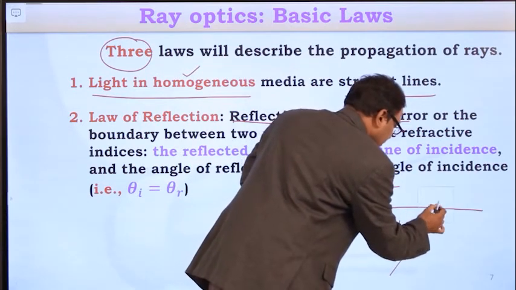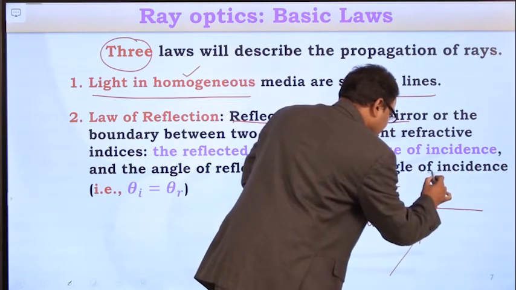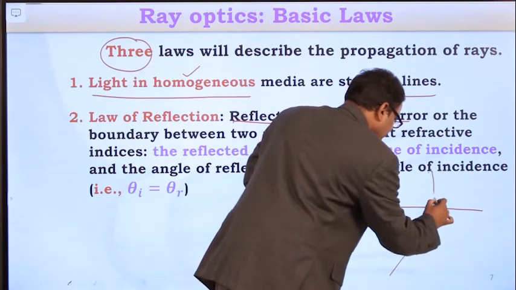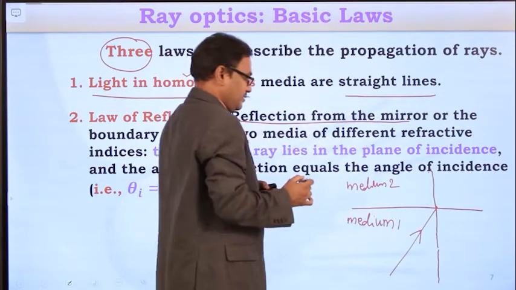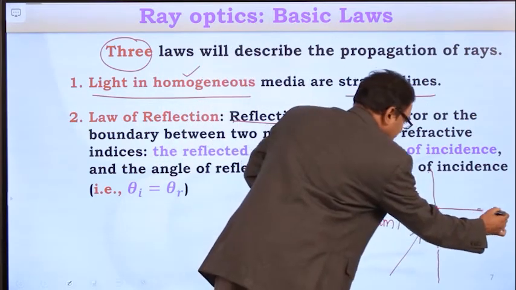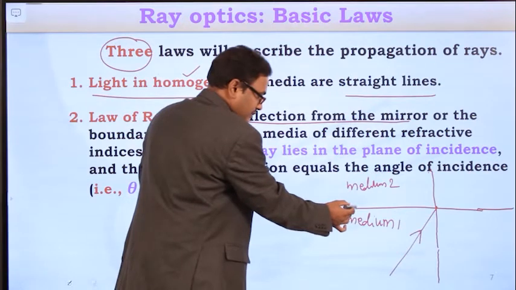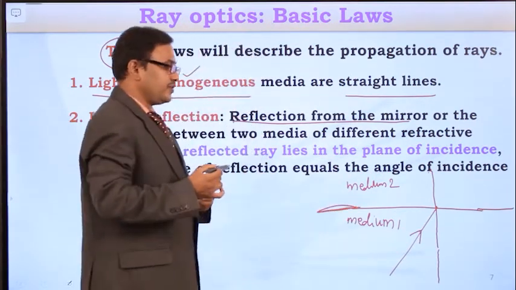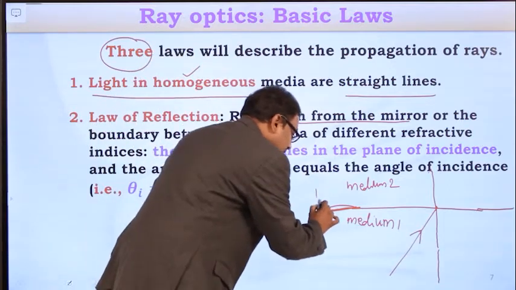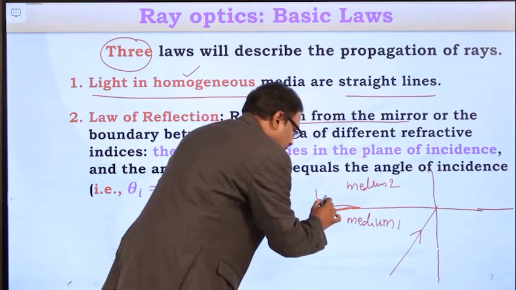Take this point as reference and draw a normal to the surface of separation. So this line is separating the two mediums, medium 1 and medium 2. This line is the surface of separation.